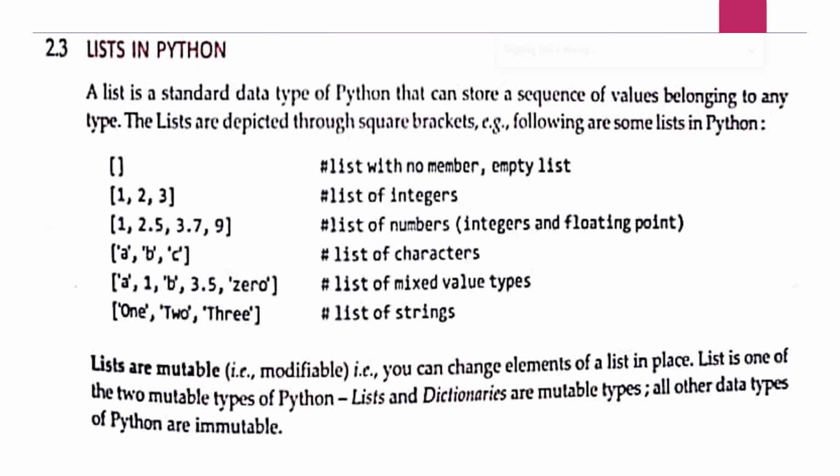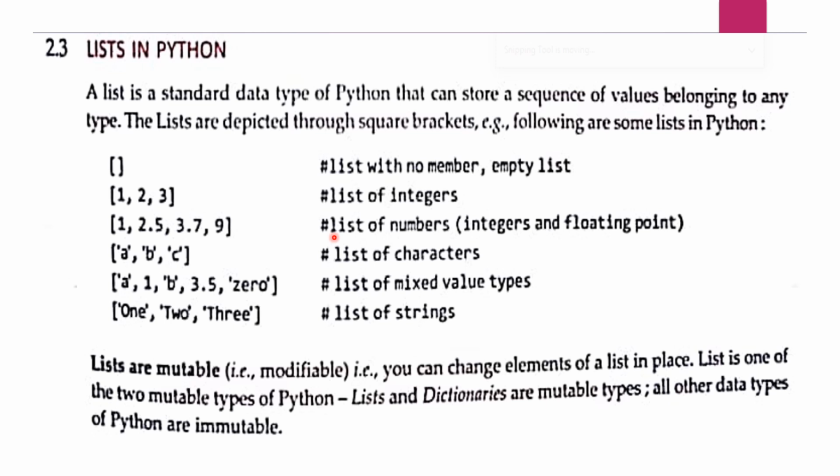The lists are depicted through square brackets. Whenever a list is created, it starts with the open square bracket and is closed with the closed square bracket. Next is list of integers. So here in the list only integer type data is given. So this is list of integers.